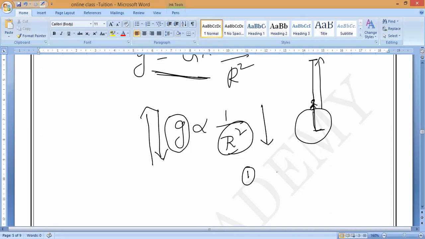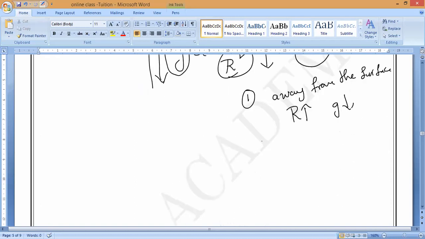Case one: when moving away from the surface, the R value increases, the square of R increases, and the G value decreases. Next, if you start moving inside towards the earth, the R value decreases and the G value increases.